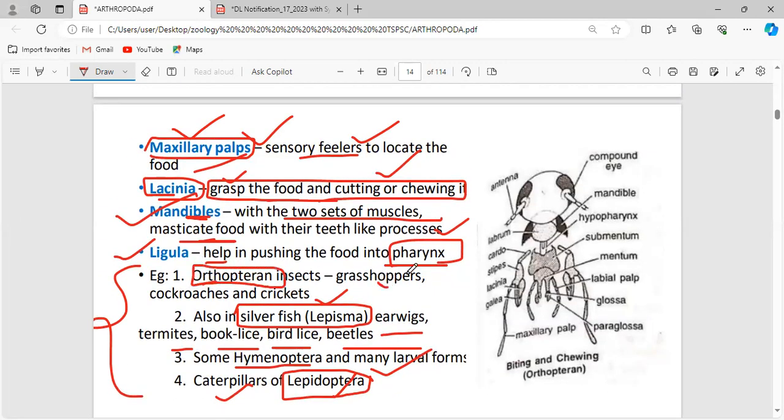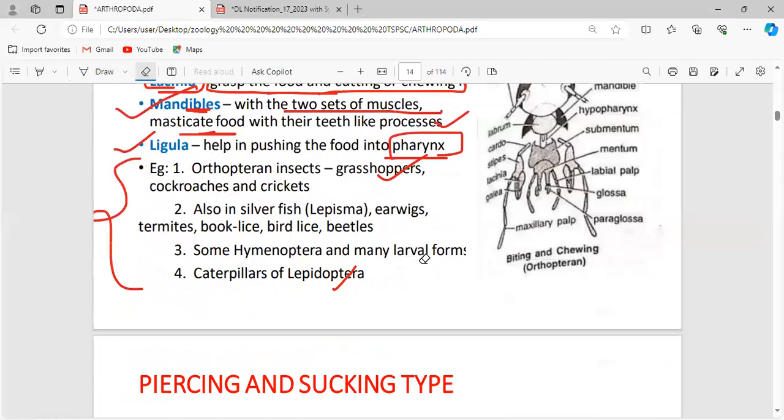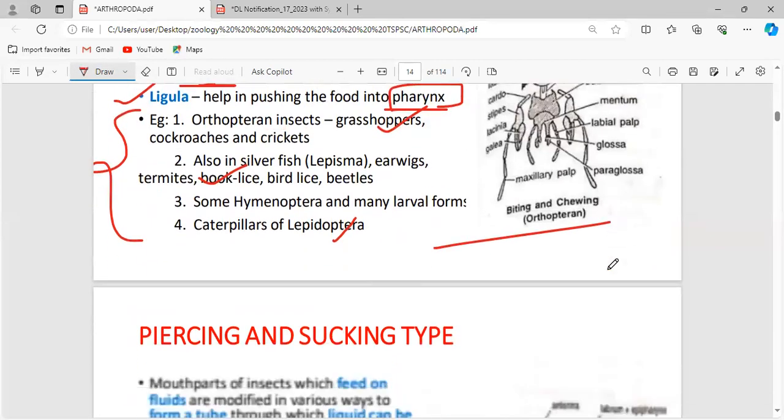And Orthoptera, this is where the grasshoppers, cockroaches, and crickets have been placed. Okay, Orthopteran insects. These are all the orders that adapt this particular type, meaning Orthoptera, Lepidoptera, some Hymenoptera, and the caterpillars of Lepidopterans. And silverfish, earwigs, termites, book lice, and beetles. That's all about the biting and chewing type.